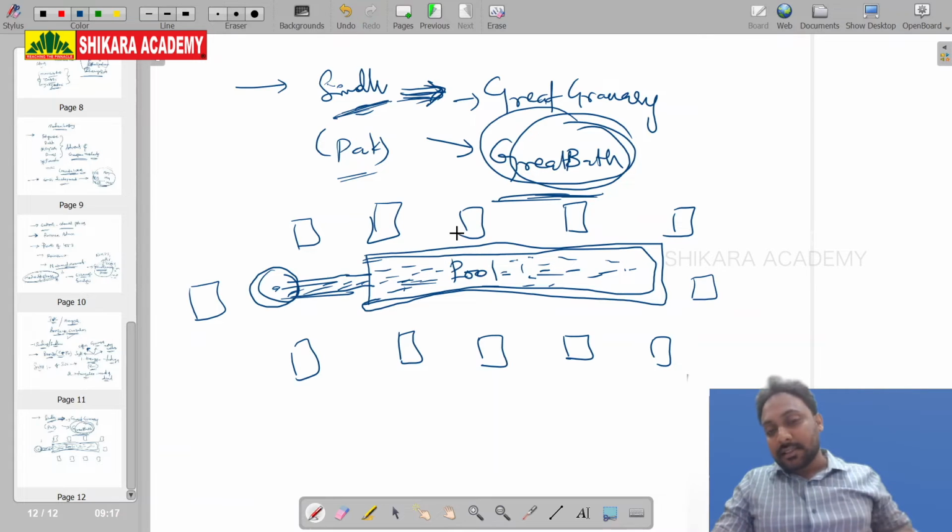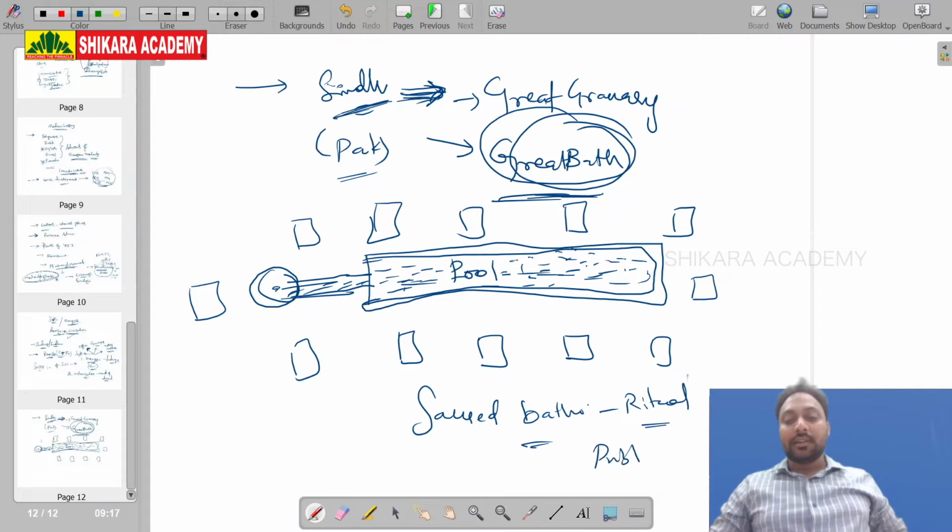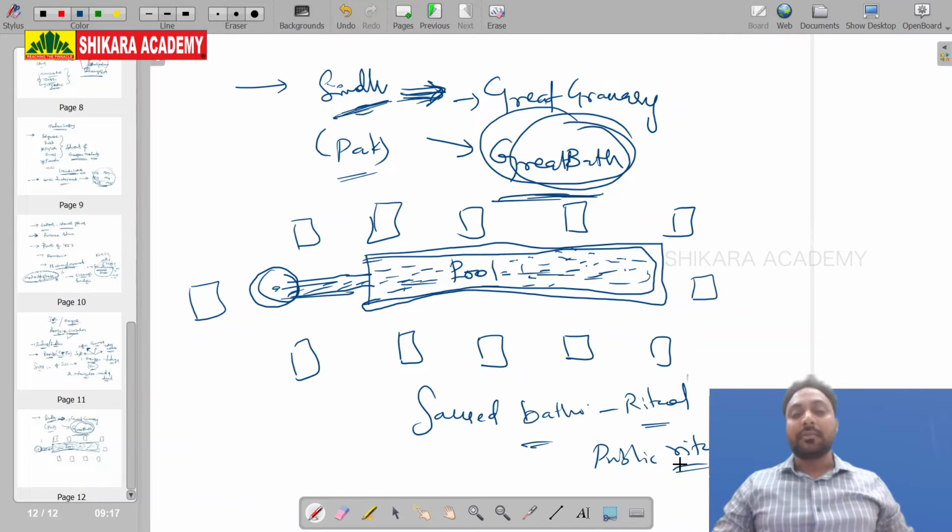Now, what do you understand with this Great Bath? What is the indication? That this is a very sacred bathing center, a sacred bath or ritual center. It is a public ritual center. Mohenjo-daro, very important, Great Bath.